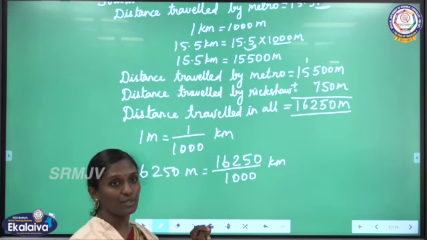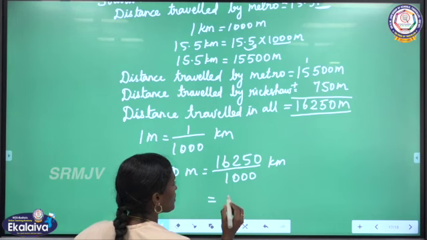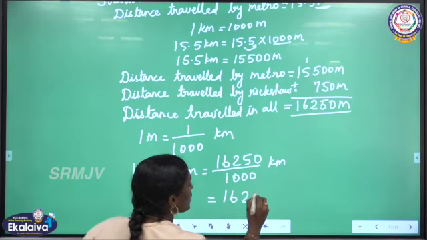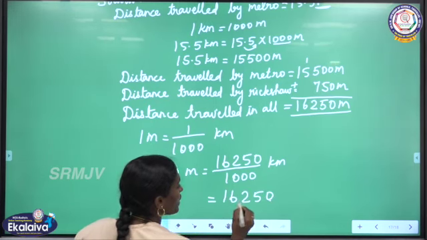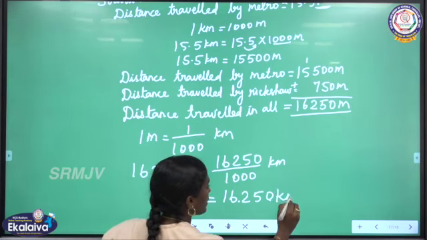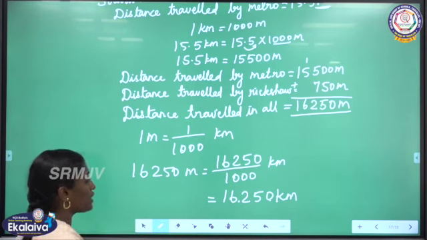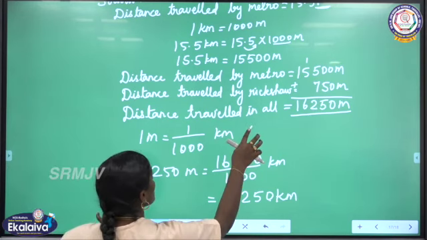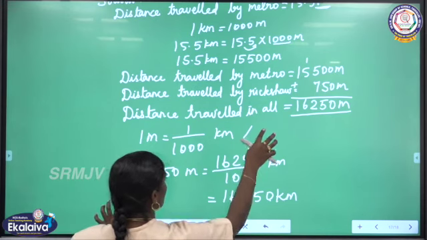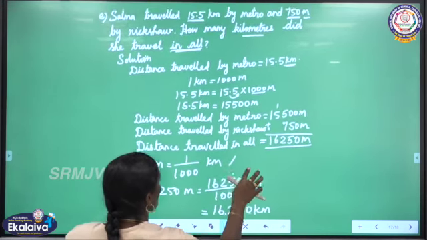We need 3 decimal places according to the number of zeros in the denominator. 3 zeros are there, so we need 3 decimal places. So from the last, before 3 digits, we have to keep the decimal point. Then that is 16.250 kilometer. Okay, this is the distance covered in all in kilometer. Is it clear?